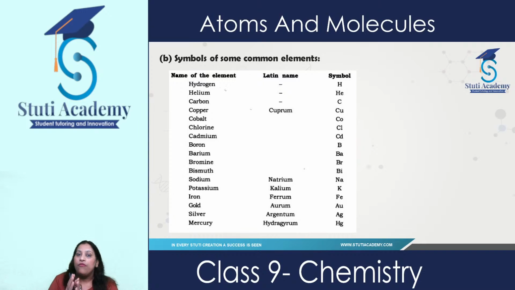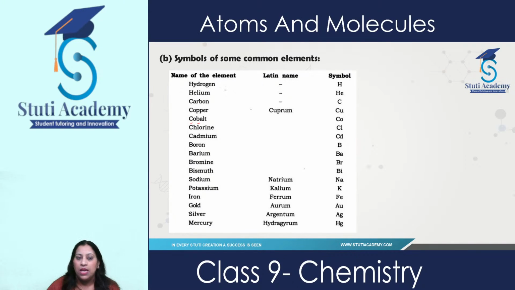Generally, whenever we give a symbol to a particular element, we use the first letter of the element, and the first letter of the symbol is always capital. And sometimes we use a Latin name because so many elements start with the same alphabet, so it creates confusion. So to avoid that confusion, some elements are given symbols on the basis of their Latin name, or some elements are represented by symbols with their first and second or third letters, and the first letter is always capital.